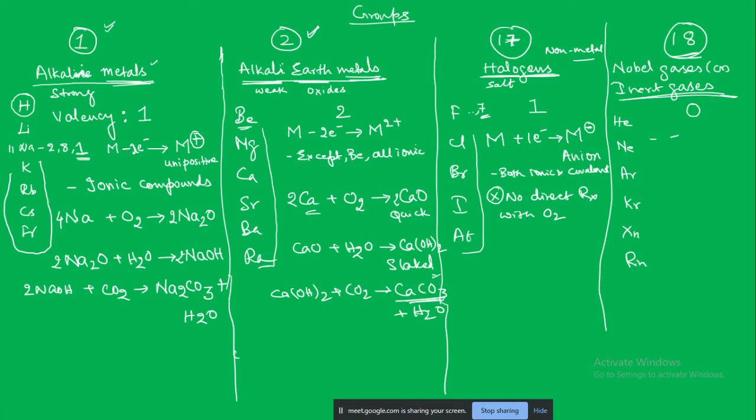Look, here there is loss of electron, correct. There is a loss of electron. So when there is a loss of electron, whether it is oxidation or reduction, loss of electron is known as oxidation or reduction.